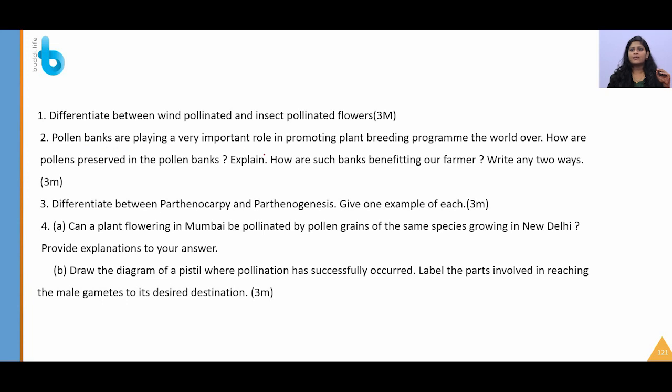Again, pollen banks play a very important role in promoting plant breeding programs the world over. How are pollens preserved in a pollen bank? At minus 196 degrees in liquid nitrogen. How are such banks benefiting our farmers? You should be thinking out of the box while writing these answers. So how are these benefiting? They provide a much better pollen source for much better plant varieties. Pollens can be stored and given to our farmers to produce better crops.